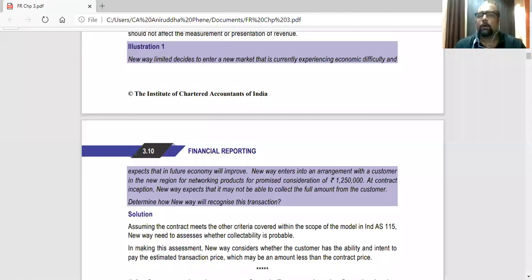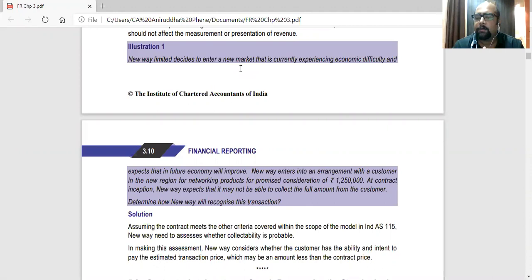Okay. Now illustration 1. Based on everything that we have studied till now. So basically all the 5 steps that we are studying, the first step, and we have studied the criteria also for recognizing a contract.